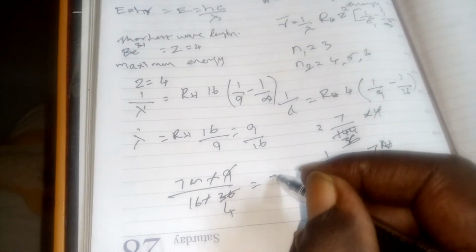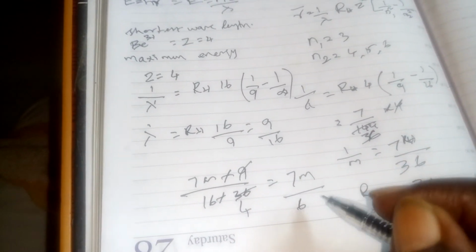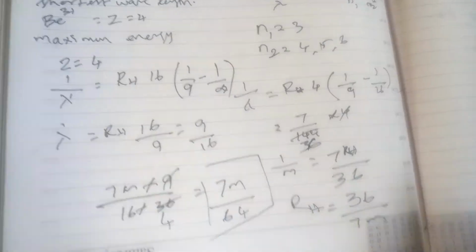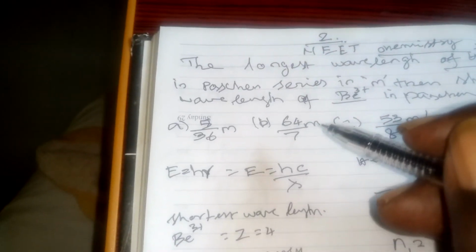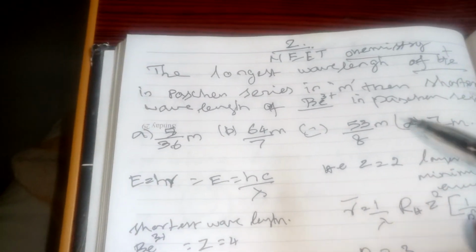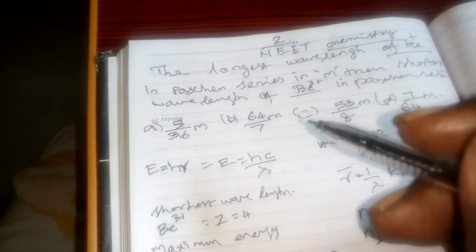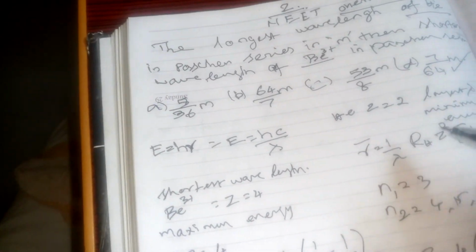So the answer is 7m by 64. Now you have to look at the choices. 5 by 36m is wrong, 64 by 7m is wrong, 53 by 8m is wrong, 7 by 64m is wrong. Here 36 by 7m by 64 is right. That is the right answer.